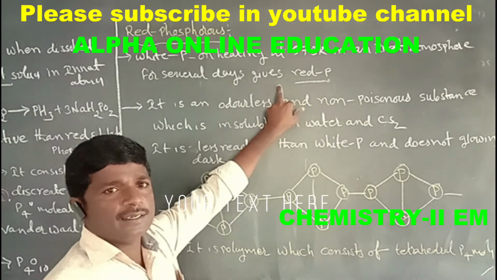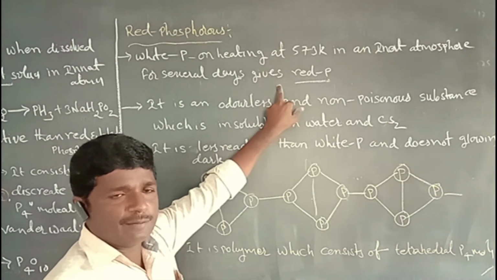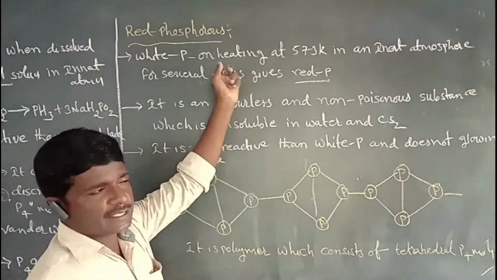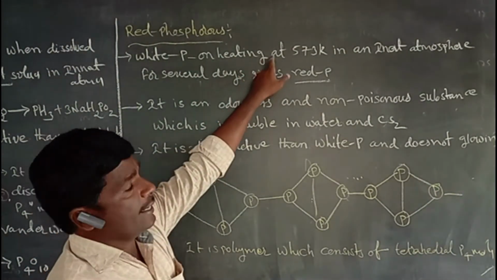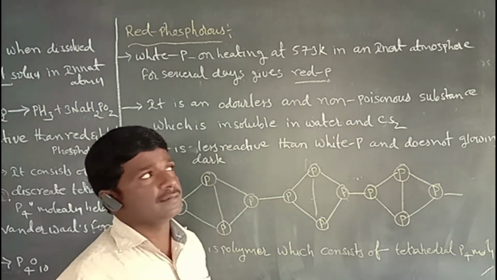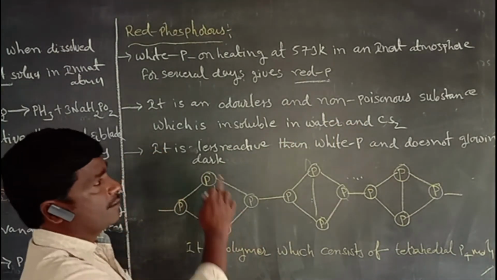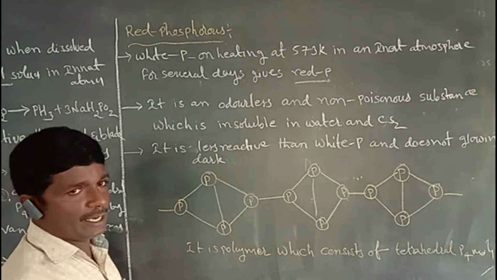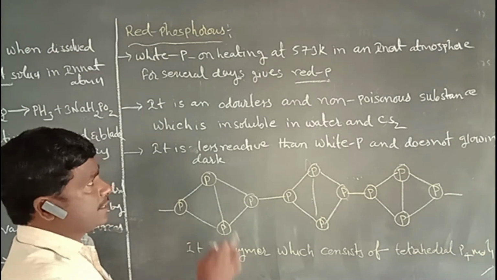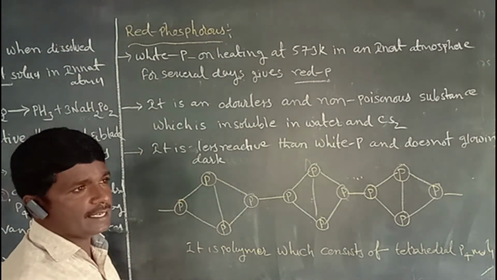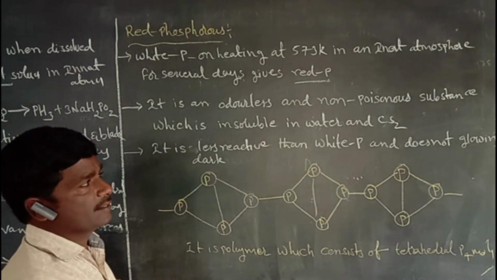Red phosphorus is obtained by heating white phosphorus at 573 kelvins in an inert atmosphere for several days. Next, the second property: it is an odorless and non-poisonous substance.